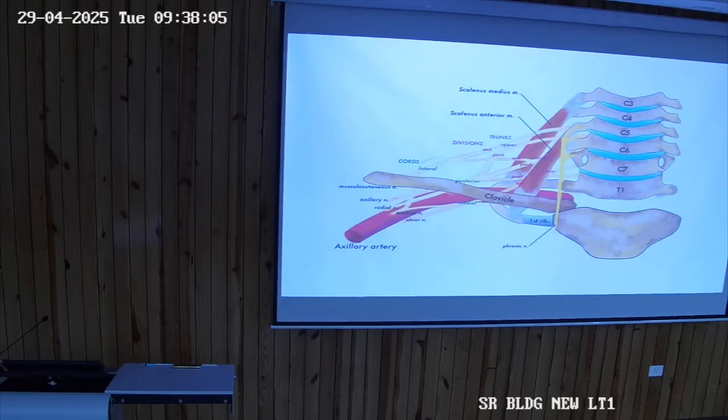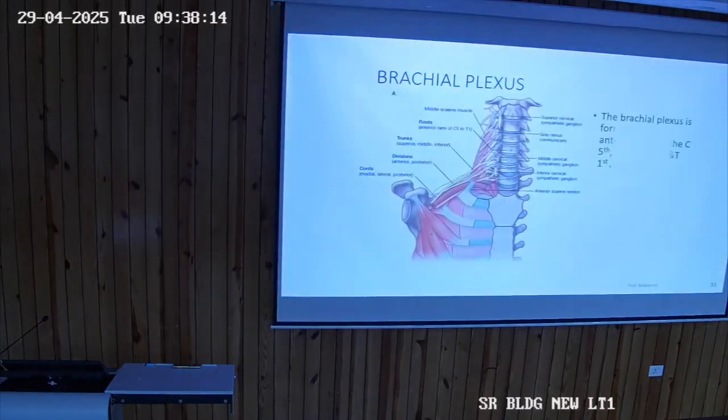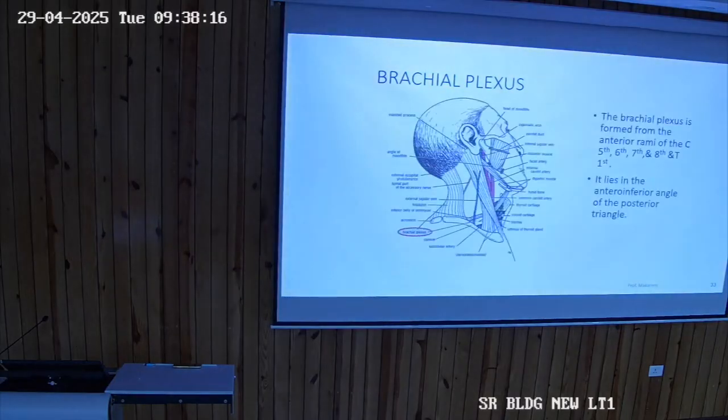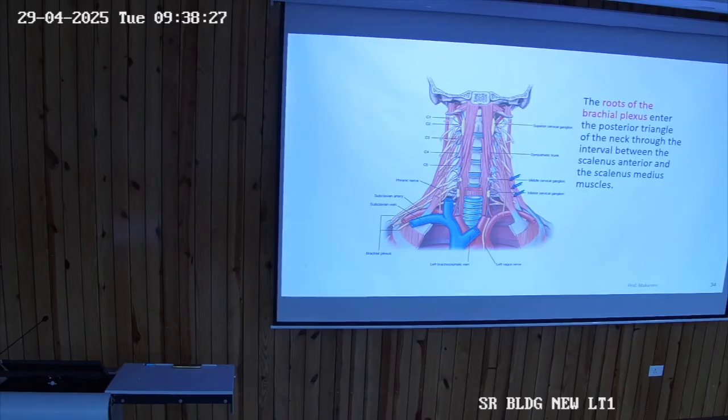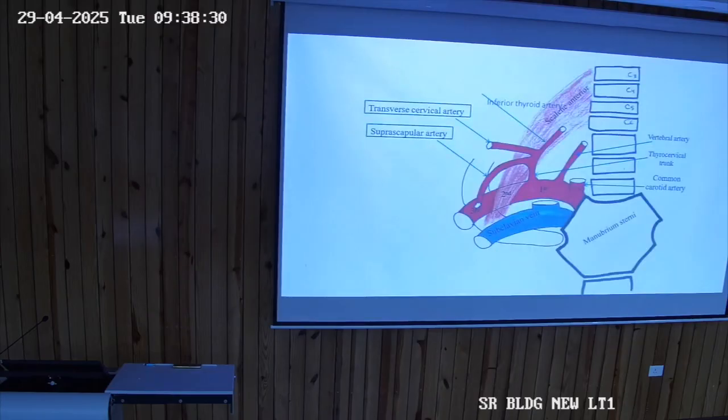And the roots, the divisions, the trunks, they are lying superior to the clavicle. So there is a supraclavicular part, there is a retroclavicular part, and it is formed from the anterior rami of C5 to T1. It lies in the posterior triangle between scalenus anterior and the scalenus medius muscle. So when you see it and connect it, with the limb attached, you will be happy to see where it originates from and how it goes to the axilla.